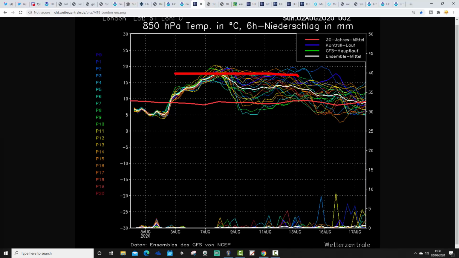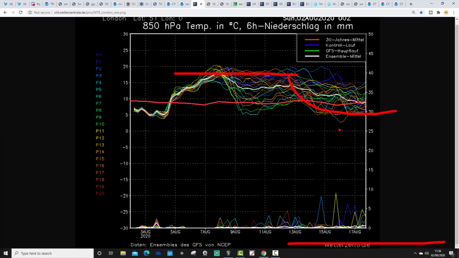It's a prolonged, very warm to hot spell of weather that's setting up there from around the 7th of August and going probably through something like the 12th or the 13th. So it's around 5 days of very warm to hot weather being predicted there, before there is a drop in the temperature that takes place around the middle part of August.